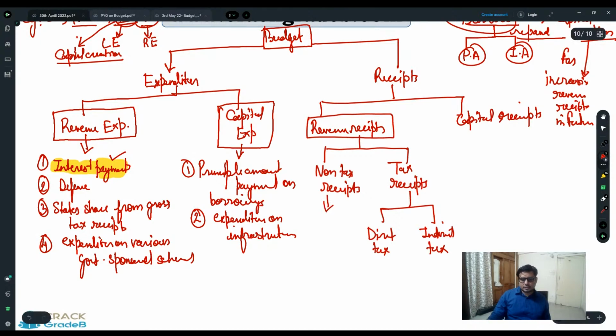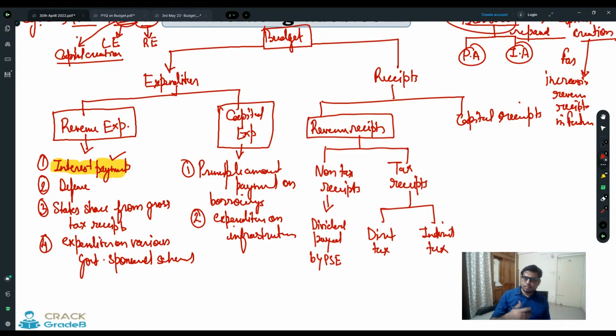So non-tax receipts comprise of what? Dividend paid by public sector enterprises, public sector undertakings, whatever. I have already explained in detail about public sector enterprises and undertakings.